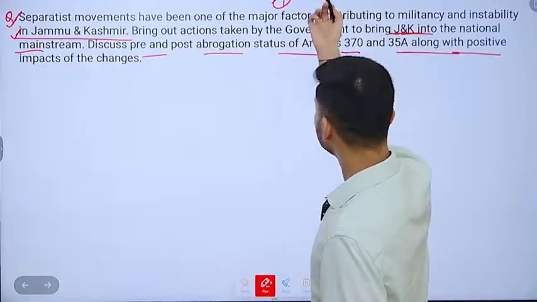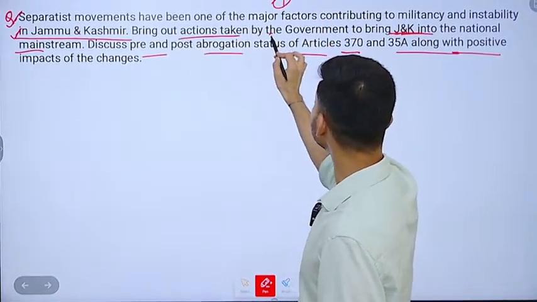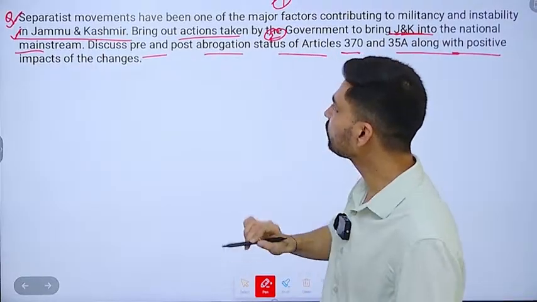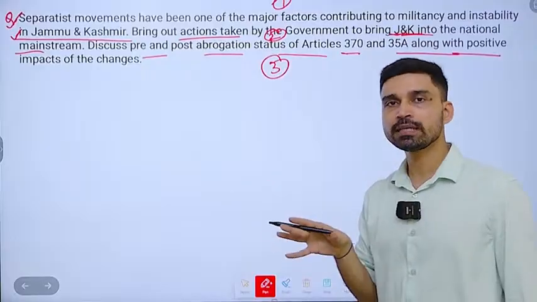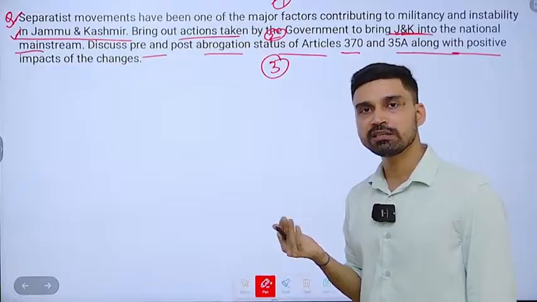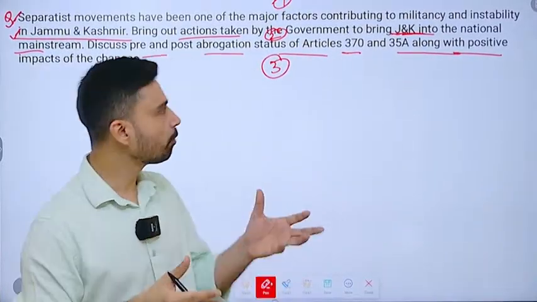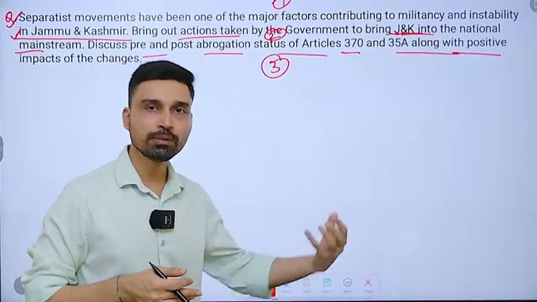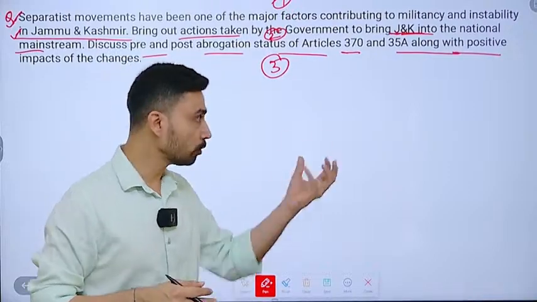First, you have to briefly discuss the statement. Second, bring out the actions taken by the government, steps taken to bring J&K into the national mainstream. Third part is where you discuss what the positive impacts of the changes we are witnessing are after the abrogation of 370 and 35A. And finally, you can conclude the answer by giving a positive view of how Jammu and Kashmir seems to be coming more and more into the national mainstream and how this has played an important role.